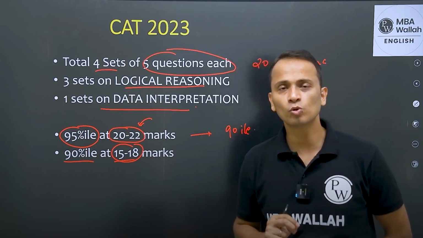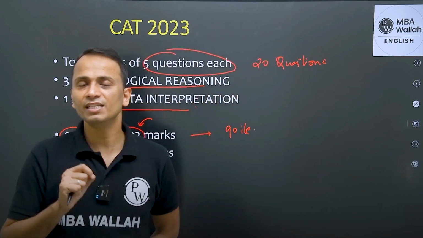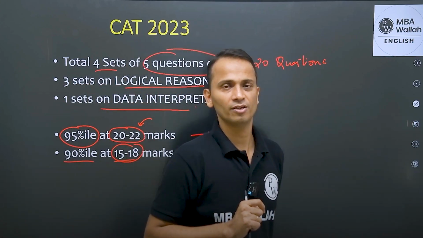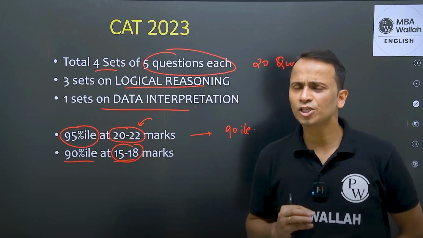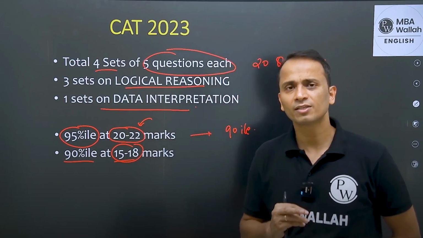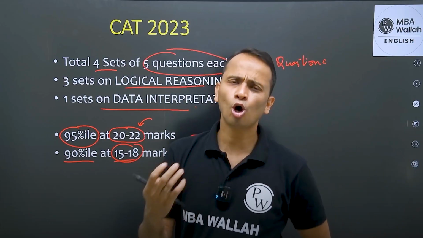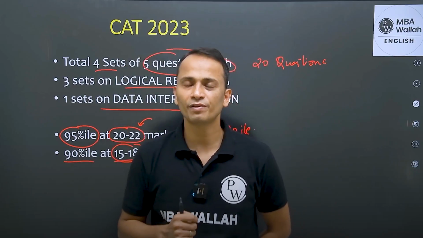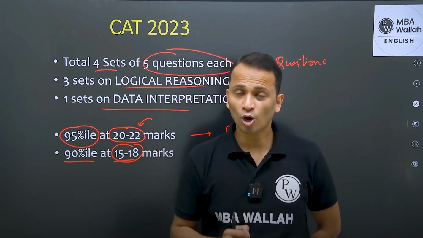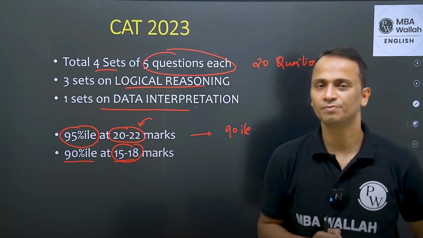A minimum of 2 complete sets will definitely take you above 90-95 percentile, right? So our target should be a minimum of 2 sets, and it can go as high as 3 sets or 4 sets or maybe all the sets that will come in CAT 2025, according to your proficiency in the LRDI section, right?